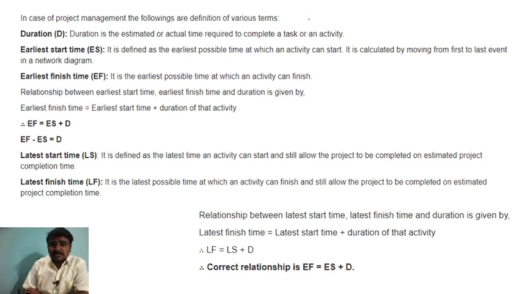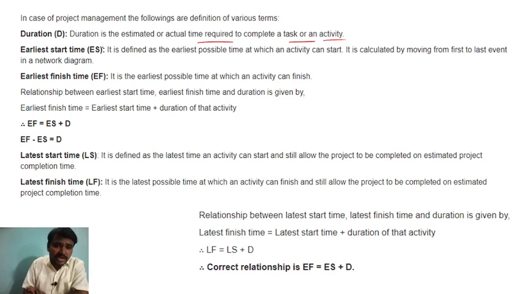Duration is from starting of the project to the end of the time. So that is the duration, the estimated actual time required to complete the task or an activity. For example, if you have started the foundation work today and completed it after 10 days, that is the duration of the foundation work, right?